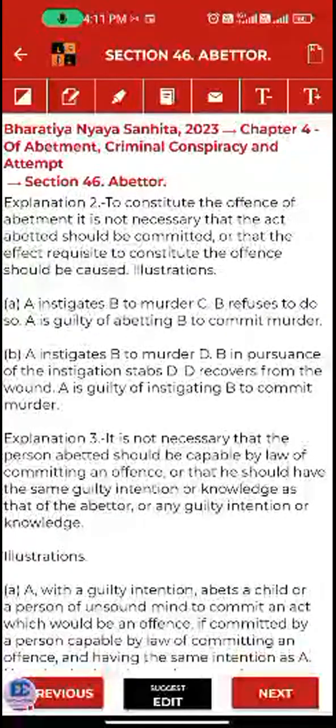Let's see. A instigates B to murder D. B in pursuance of the instigation stabs D. D recovers from the wound. A is guilty of instigating B to commit murder. So it is simply that.